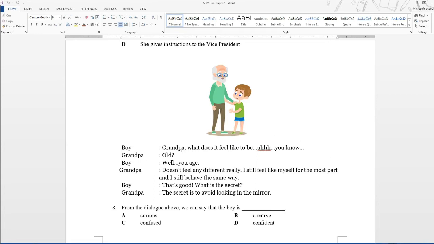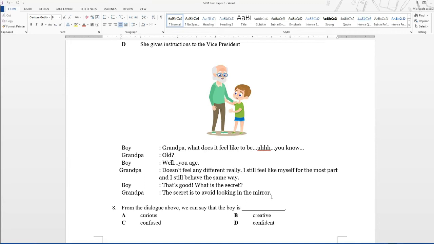Boy says, Grandpa, what does it feel like to be, you know? Then Grandpa says, old. And the boy says, well, you age. And Grandpa says, doesn't feel any different really. I still feel like myself for the most part, and I still behave the same way. And the boy says, that's good. What is the secret? And then Grandpa says, the secret is to avoid looking in the mirror.